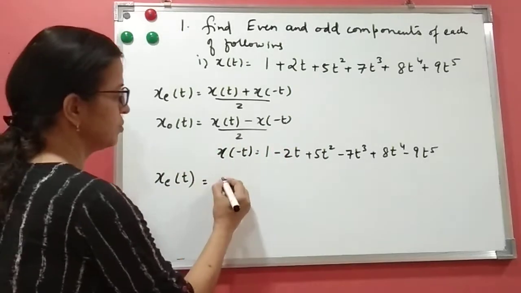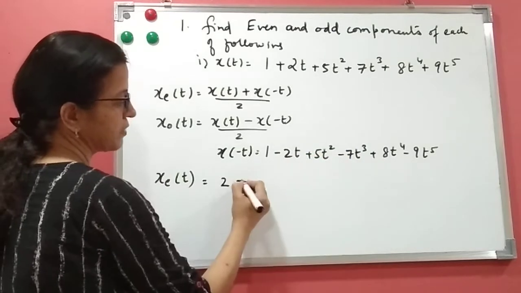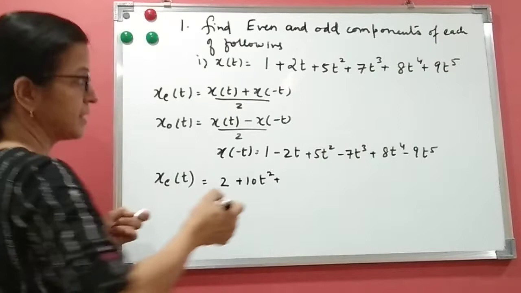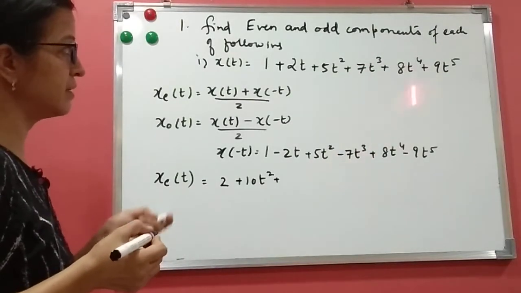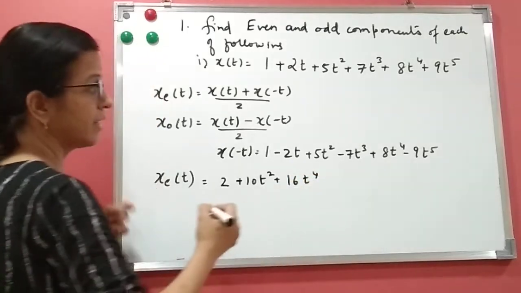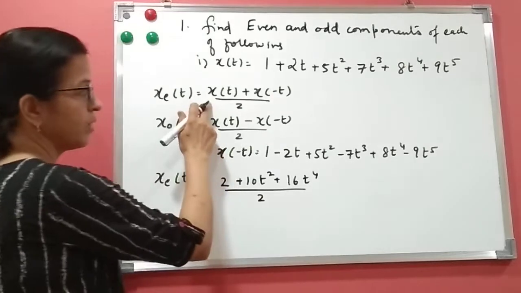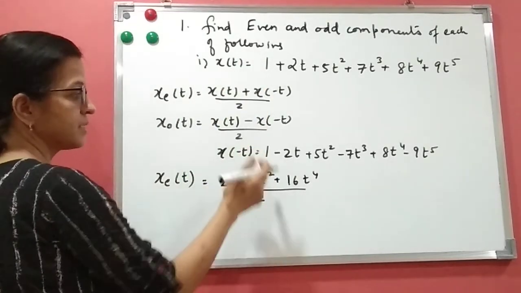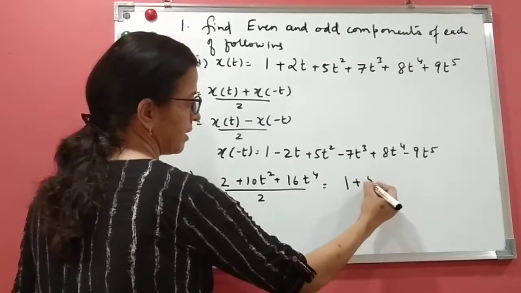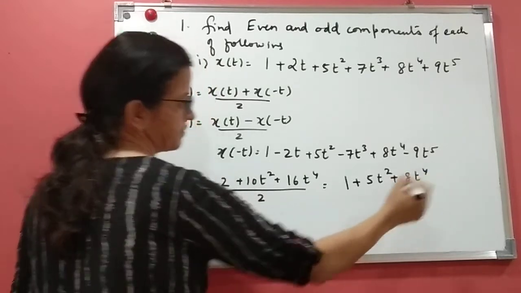Then 5t square plus 5t square is 10t square, and plus 7 minus 7 gets cancelled. 8 plus 8 is 16, and 9 and minus 9 gets cancelled. I am applying this formula, x of t plus x of minus t divided by 2. So when I divide by 2, you get 1 plus 5t square plus 8t to the power 4.